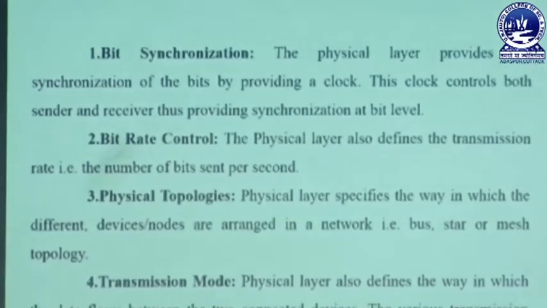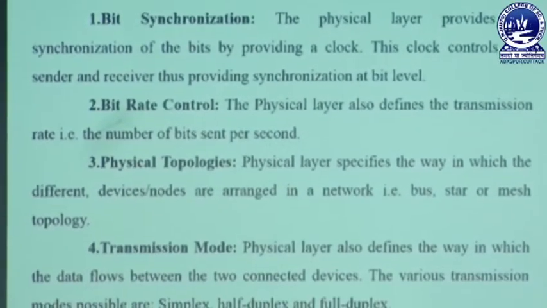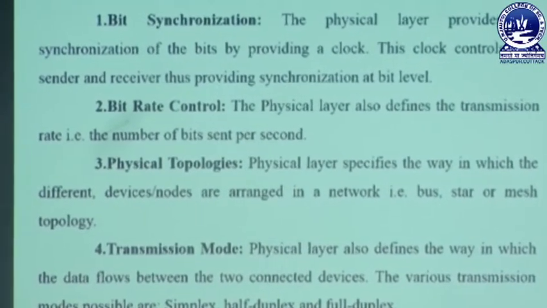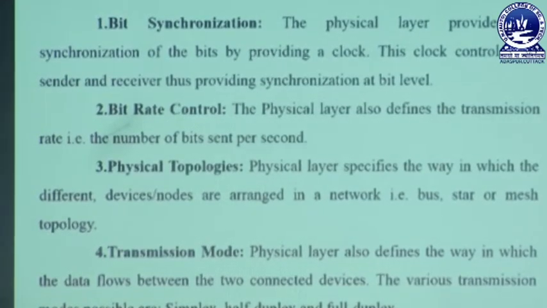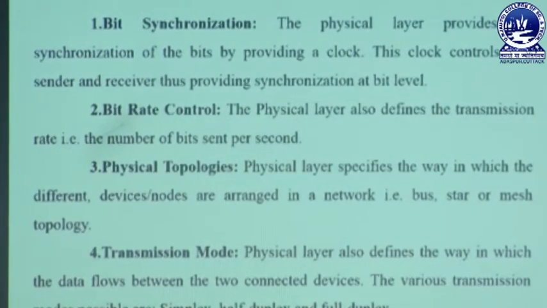Bit rate control describes how many bits are to be transferred, that means at what speed the data will be transferred from one location to another location. For example, suppose I take a pen drive, I have a file of 1 MB or 10 MB and I want to copy the file from my pen drive to my system.